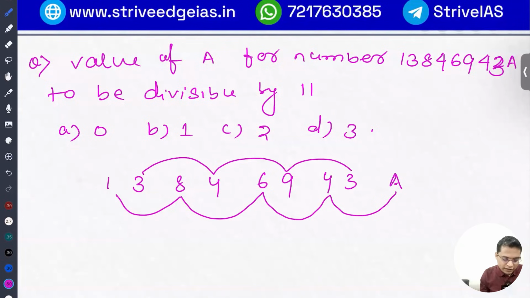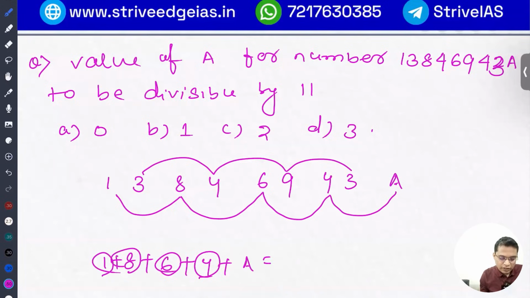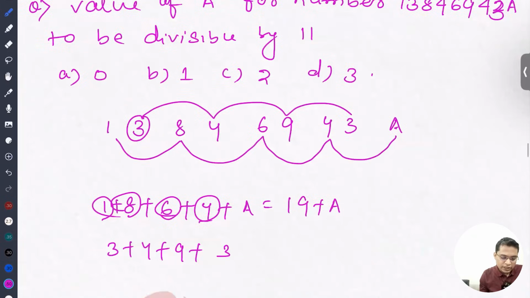Okay. So what is the value? 1 plus 8 plus 6 plus 4 plus a. So it is 10, 19. So 19 plus a. So what is this value? The second value is 3 plus 4 plus 9 plus 3. So it is 3 plus 3 is 6, plus 10, that is 19.